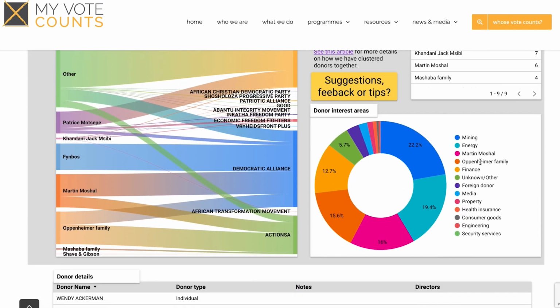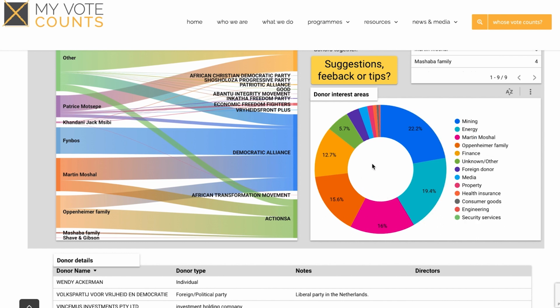This is an interesting pie chart as this illustrates the different donor interest areas. You can see that the biggest interest area where donors come from is the mining industry. So 22.2% of all private donations since the enactment of the PPFA come from the mining industry, followed by the energy industry, followed by an individual called Martin Moshal. So since the enactment of the PPFA 2021, he has donated 44.5 million rand to political parties.